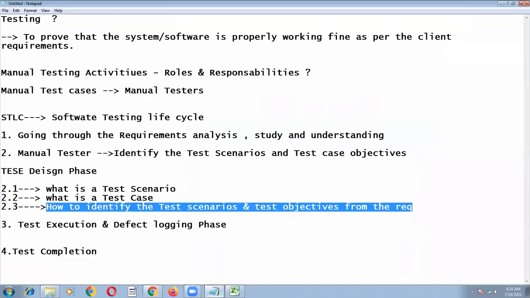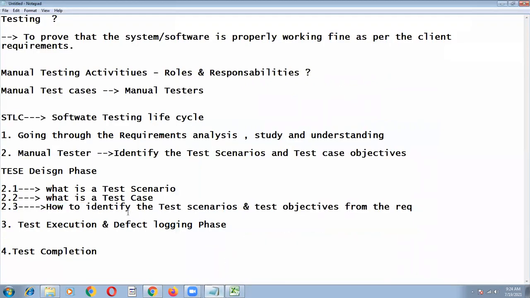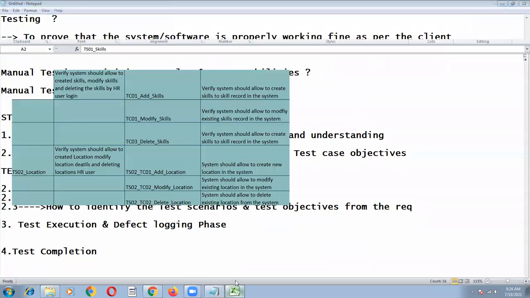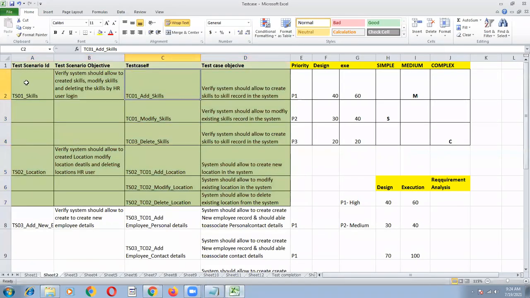Okay, before going into that point, first of all, I will tell you before identifying this part, now we understood the functionalities need to be identified from the given requirement, and you need to identify what you have to test for every test case. Okay, so this part you have completed. That means your test preparation part is completed. Okay, and test scenario and test case objective. So if you complete this activity, 80% of work is completed in manual testing.